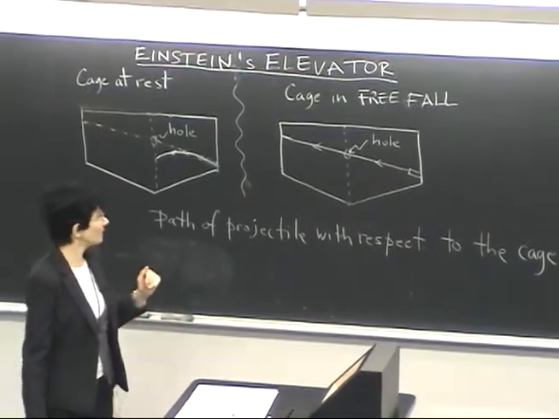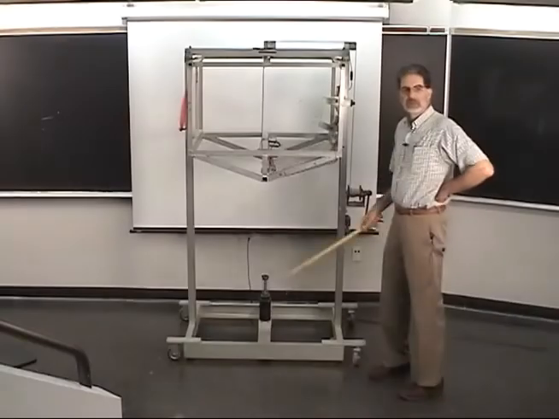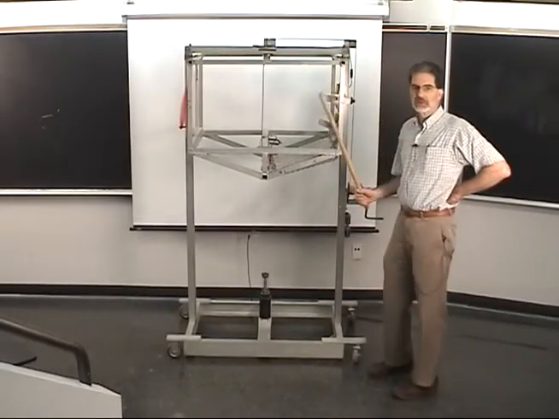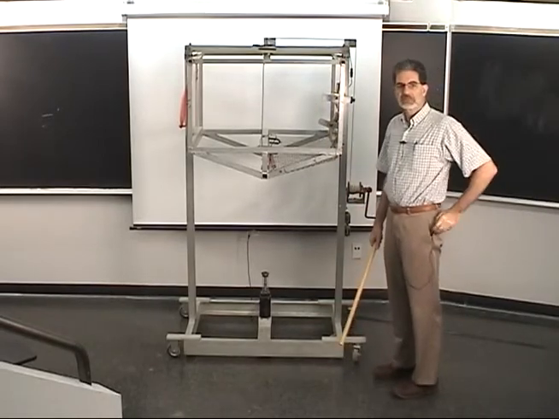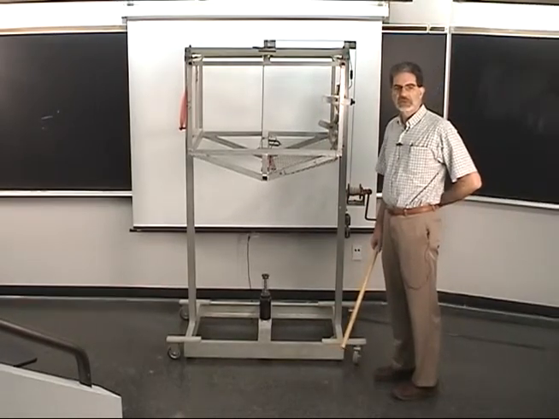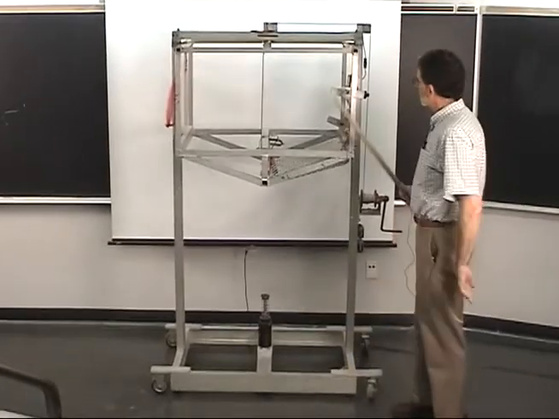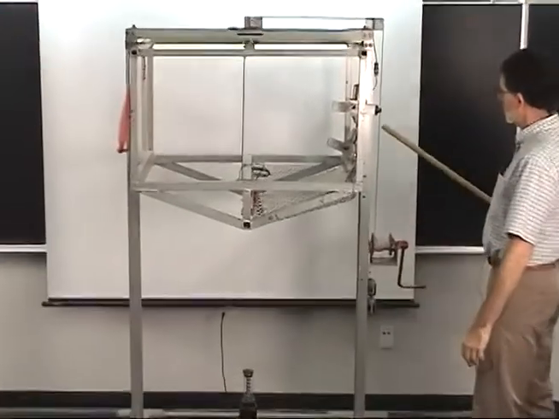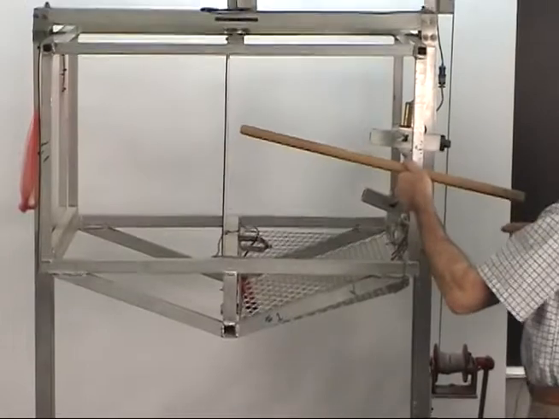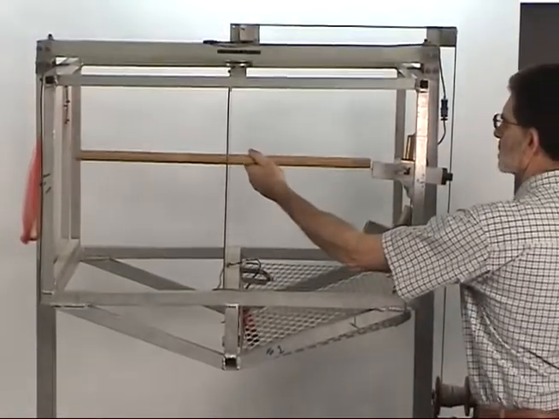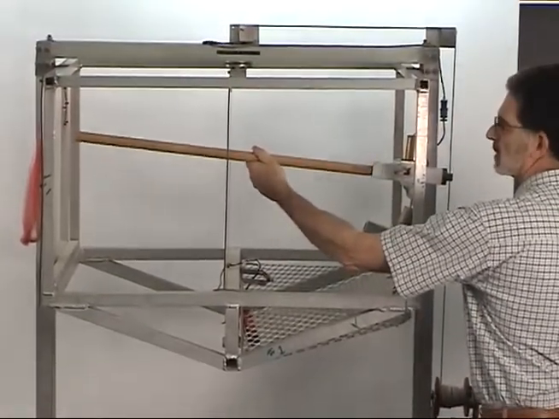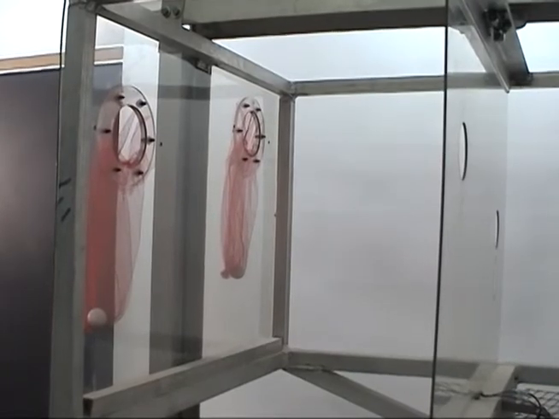And so now we are going to see the demonstration shown by Martin Simon. This is called Einstein's Elevator, and it's to demonstrate the equivalence between a gravitational field and an acceleration. We have two guns here and here that are aimed in a straight line trajectory to the capture bags over here.